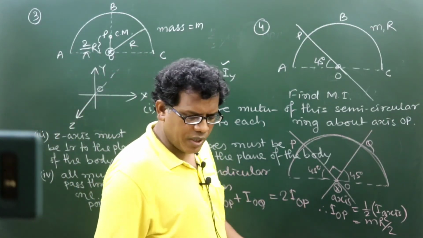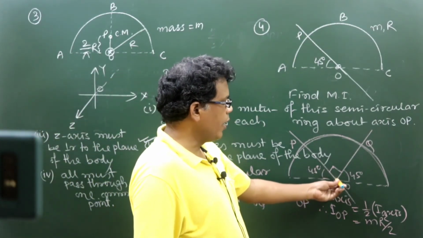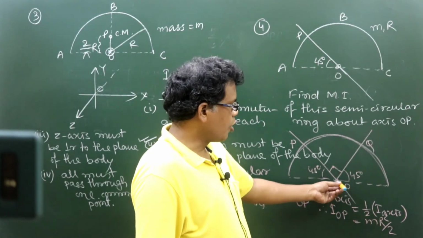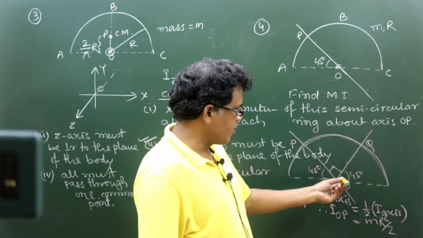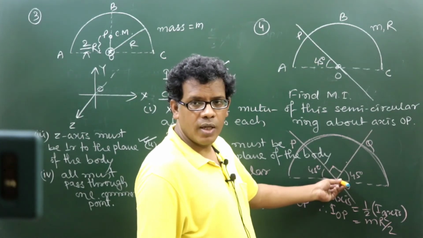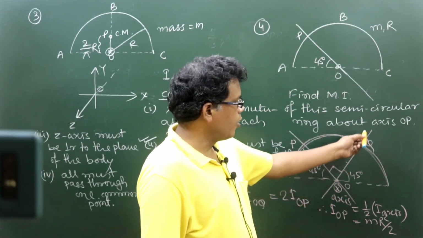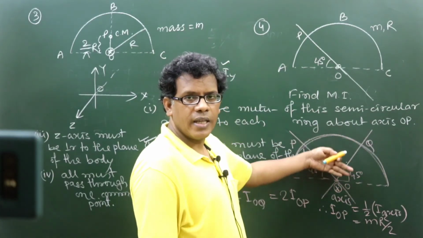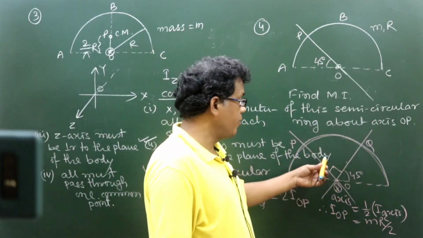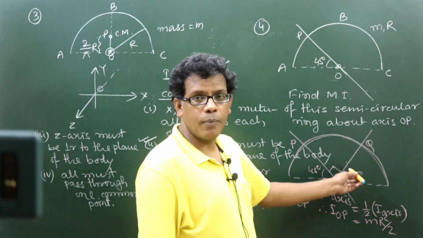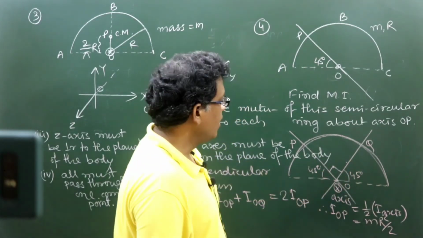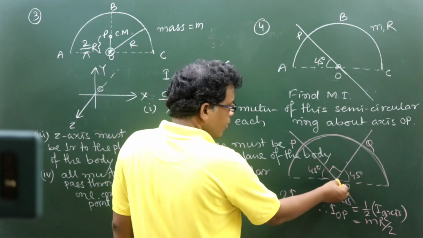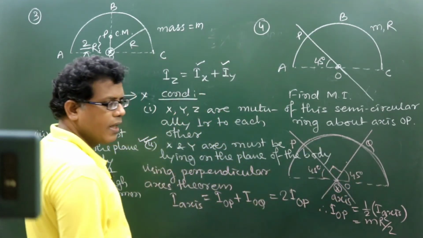First of all, there are three axes, OP, OQ and this axis, geometrically the position of the chalk. First, second and the chalk itself, three mutually perpendicular lines. Two of them, OP and OQ, are lying on the plane of the ring. OP and OQ are lying on the plane of the semicircular ring, perpendicular to each other.